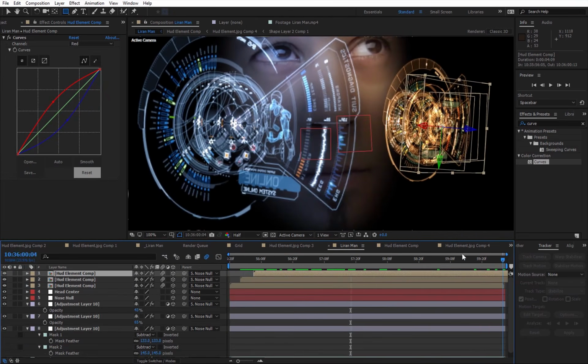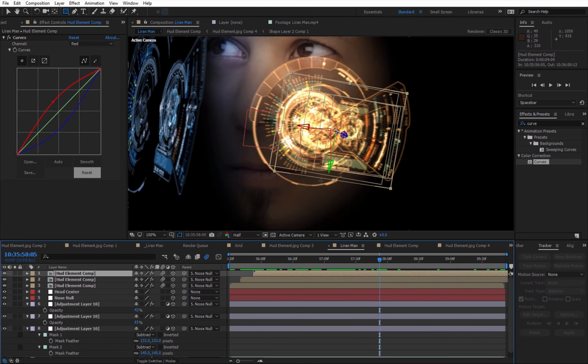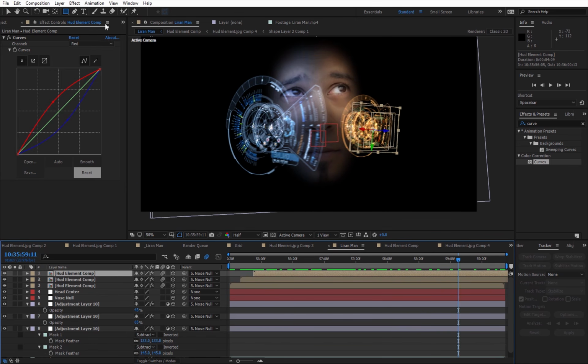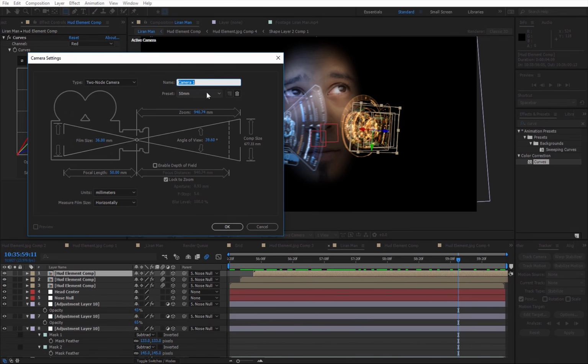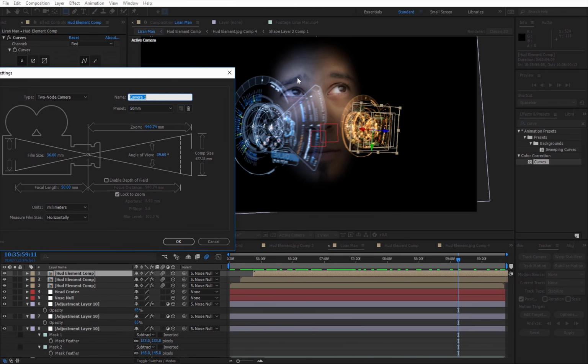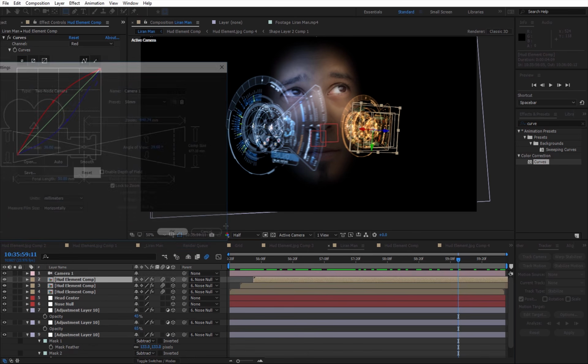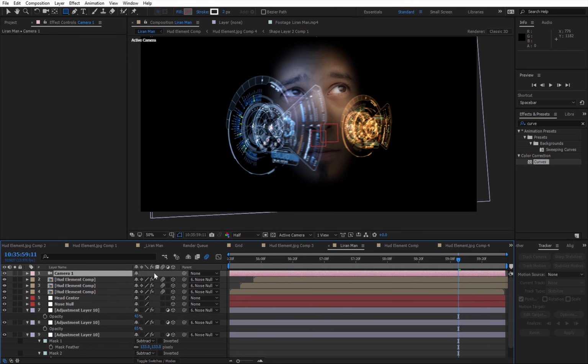I don't have to if I don't need to use it in that manner, but I'm gonna do it anyway. So I'm gonna go to the layer, new camera, and I'm gonna make sure the preset is 50mm because the viewport uses 50mm as a default, so nothing will change while I open the camera. If you open the camera and you see any change, you didn't open the 50mm.